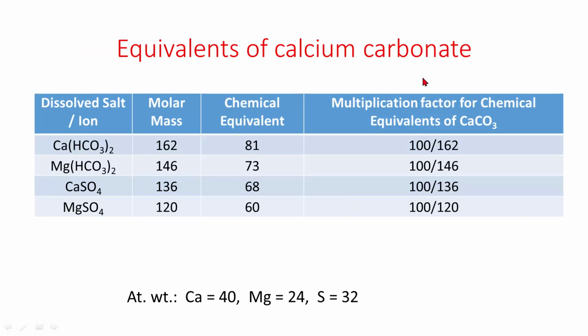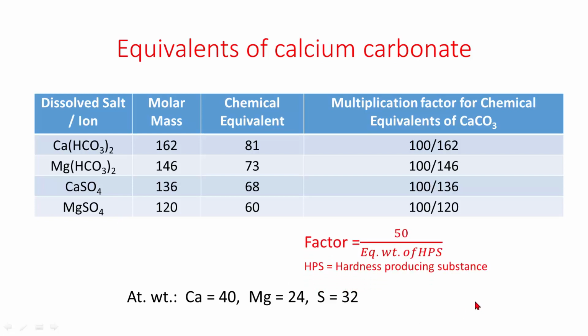Equivalents of calcium carbonate, here dissolved salts are shown. Calcium bicarbonate molar mass is 162, equivalent weight is 81, and multiplication factor is 100 by 162. This multiplication factor is available for different hardness producing substances.